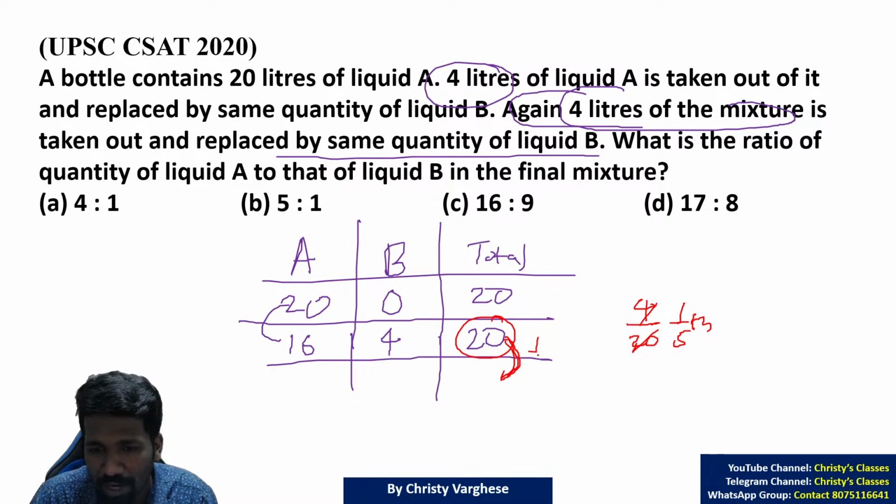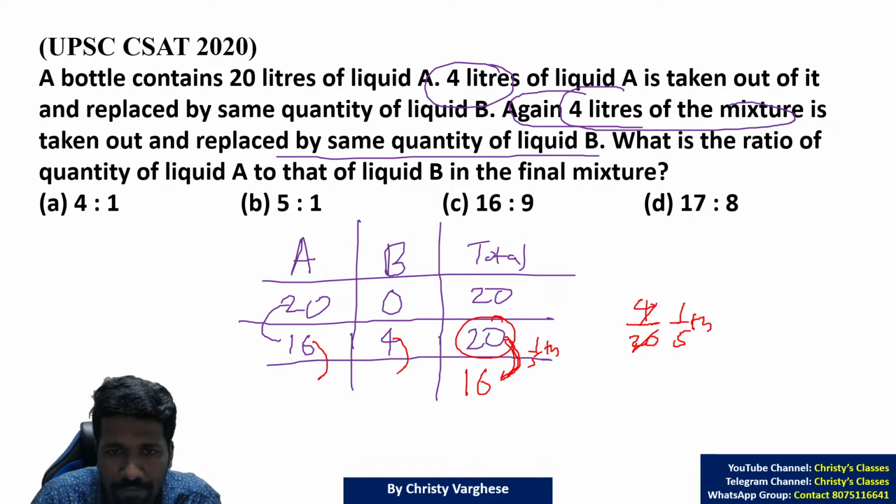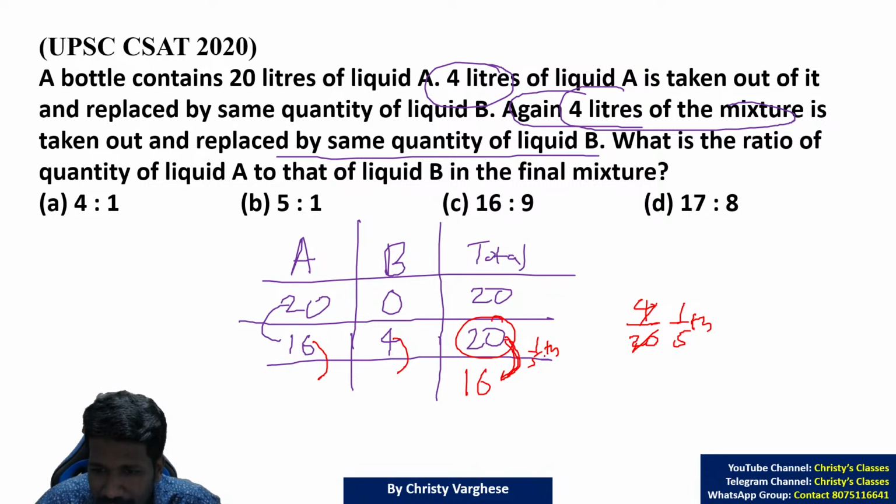1/5 of total is taken. That is how 16 liters will be remaining because 4 liters is 1/5. So 1/5 of total is taken means 1/5 of A also will be taken and 1/5 of B also will be taken. Are you all understanding? What is taken is not our concern. What is remaining is our concern. 1/5 taken means 4/5 will be remaining.